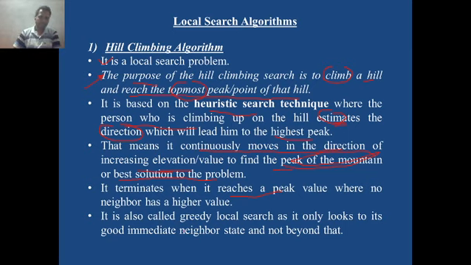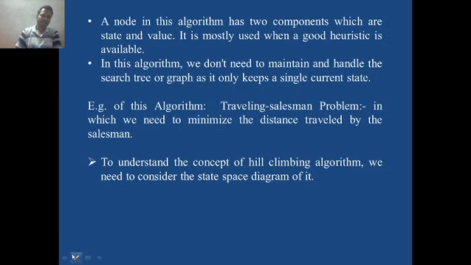It is called greedy local search as it only looks to its good immediate neighbor. It compares the current position with only immediate neighbors, not the farthest neighbors, farthest points or farthest states. That's why it is called greedy local search. A node in this algorithm has two components, state and value. It is mostly used when a good heuristic is available. In this algorithm, we don't need to maintain and handle the search tree or graph. It only keeps the single current state.